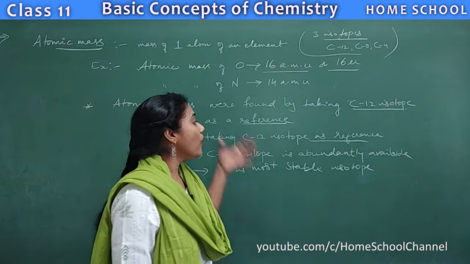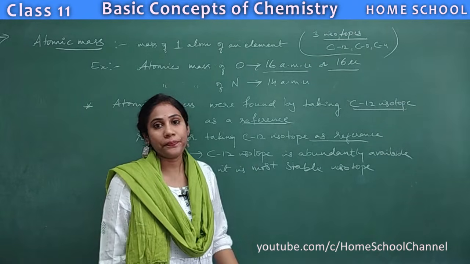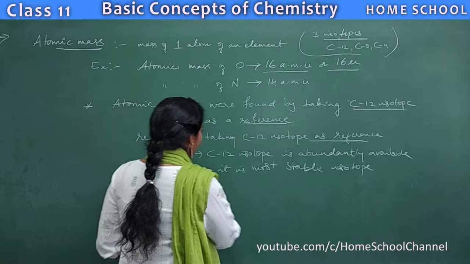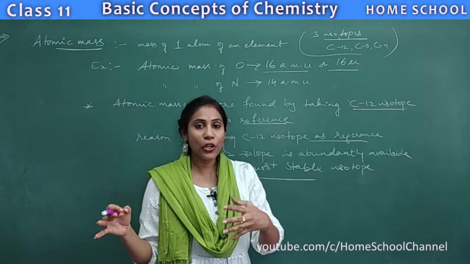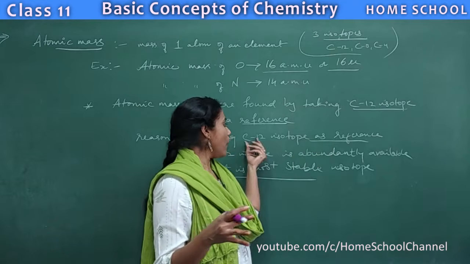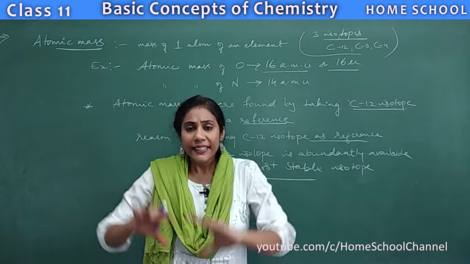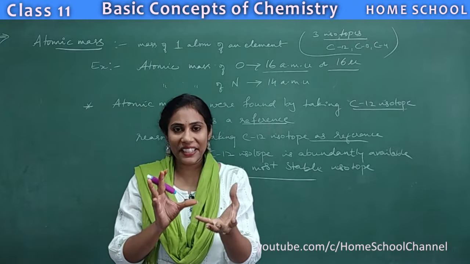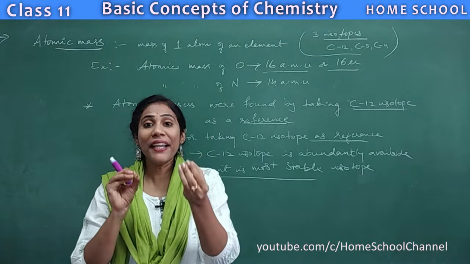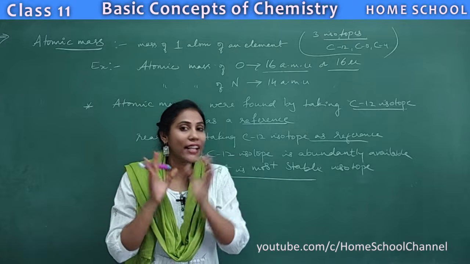And now, what did they do with this reference? They compared every other element's mass with the mass of the carbon 12 isotope. They did not take the full atom of carbon 12 as a standard. They took just the 1/12th part of the carbon 12 atom.